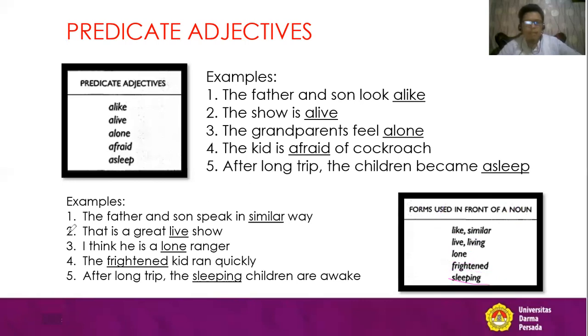Let's see, everybody. The father and son speak in a similar way. We have the word similar. Is it after a linking verb? No.